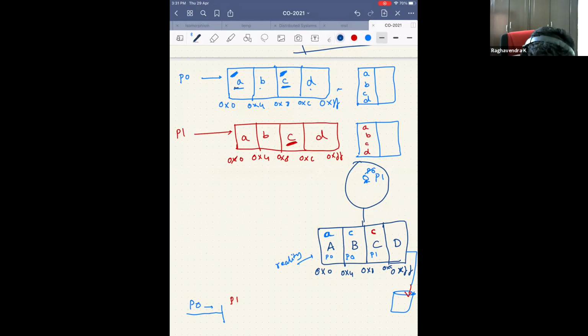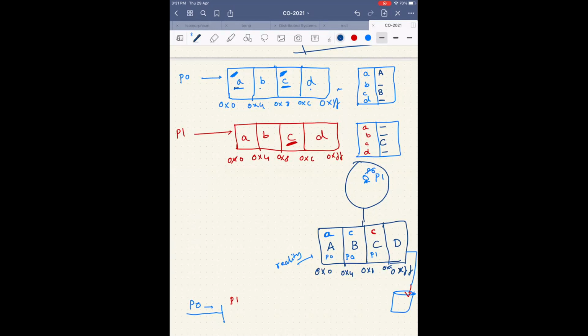So now the small a has been scheduled to capital A, so I write capital A here. b hasn't been scheduled anything. Small c has been scheduled to B, and d has been scheduled nothing. In the other table, a has been scheduled nothing, b has been scheduled nothing, and c has been scheduled to capital C. So these are the two tables. Is it clear till now, or do you have any questions regarding this? Is this okay?